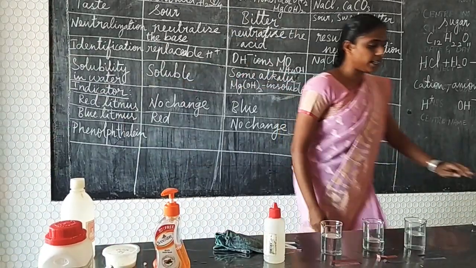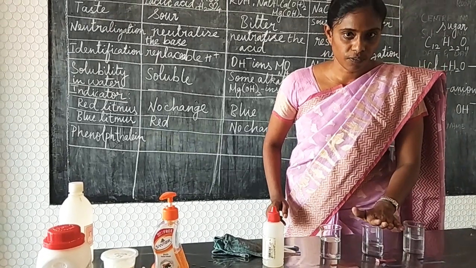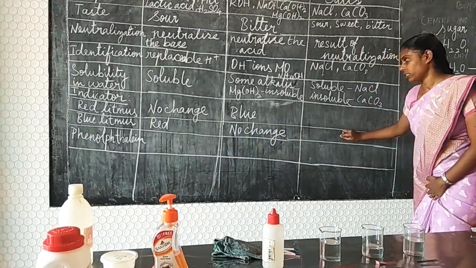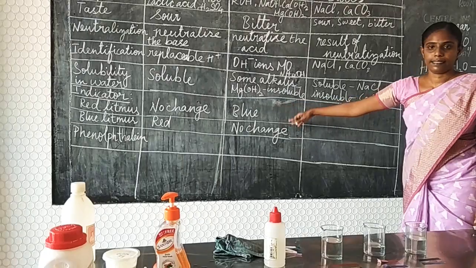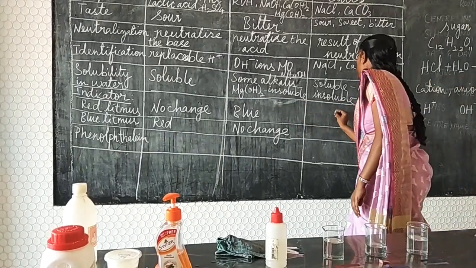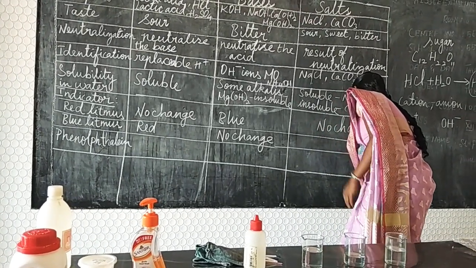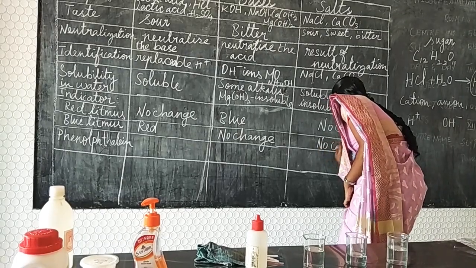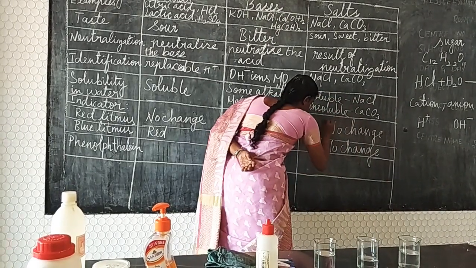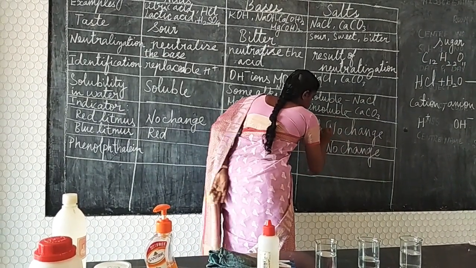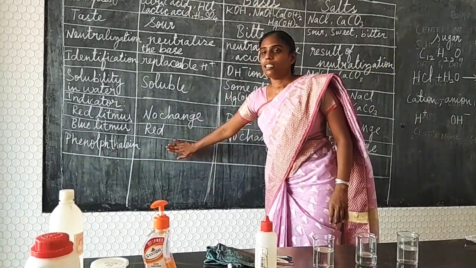Okay, so when you take a salt and add litmus paper to it, it depends on the nature of the salt. So if it is an acidic salt, it will behave like an acid, and if it is a basic salt, it will behave like a base. Okay, so if the salt is neutral, there will not be any change. You have to be very careful, only in the neutral case will this happen. Neutral salt.